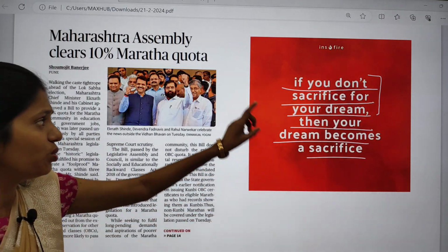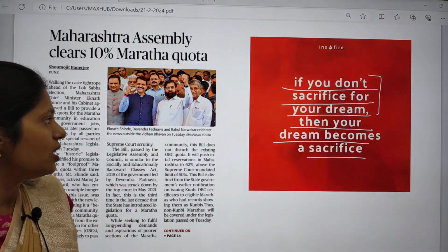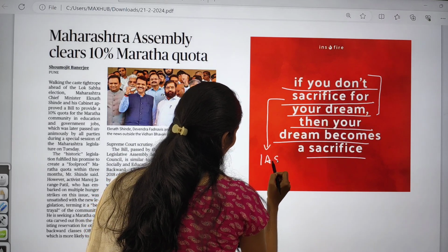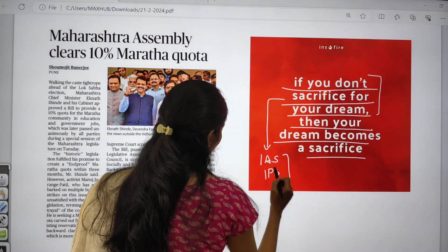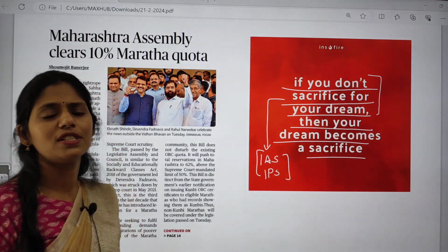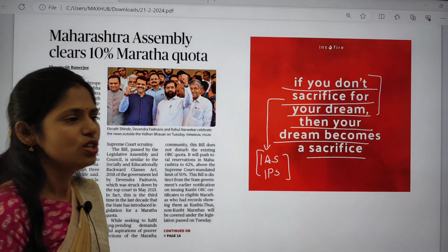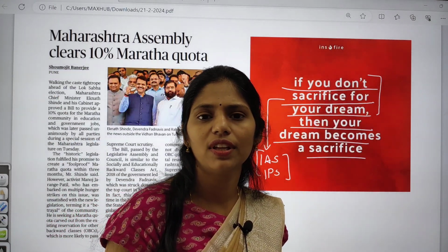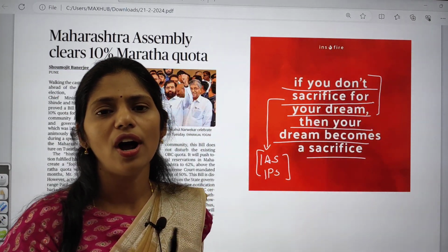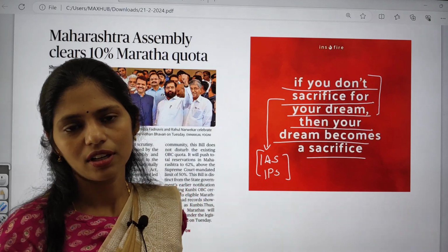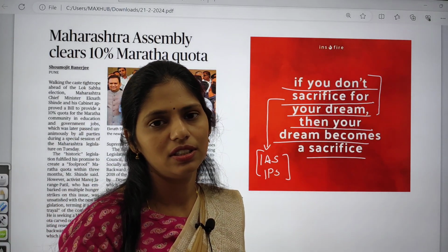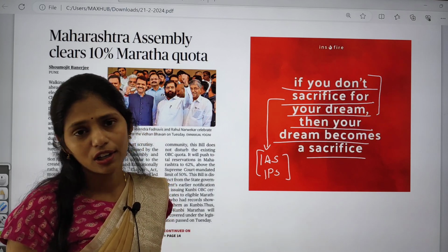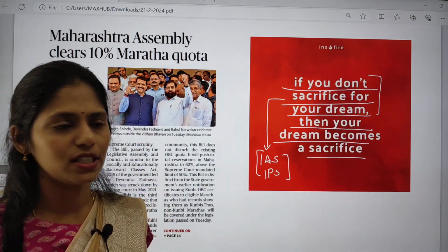For those dreams, you have to sacrifice something. Many of you have a dream to become an IAS officer, IPS officer, or IRS officer, to clear UPSC or to have a settled life. For that, you have to do hard work. Yes, hard work is very, very important. There is no alternative or choice to hard work, so don't search for things that are alternatives to hard work. Hard work always pays off.